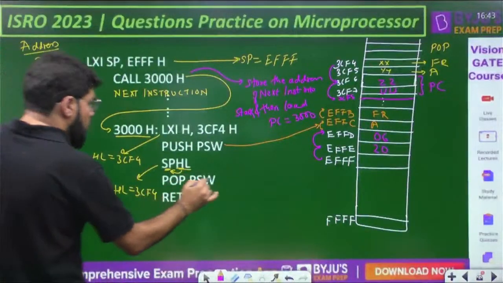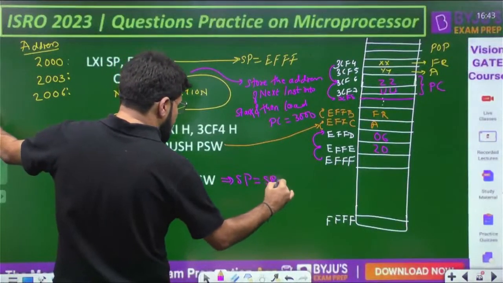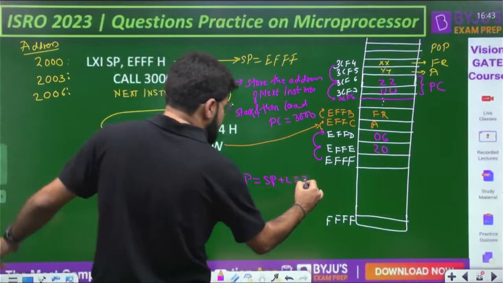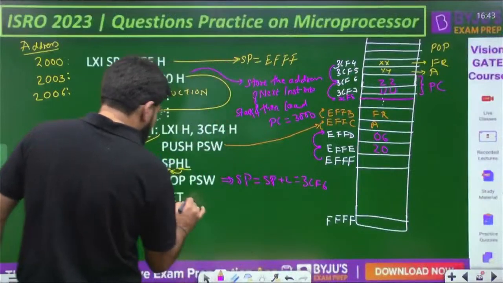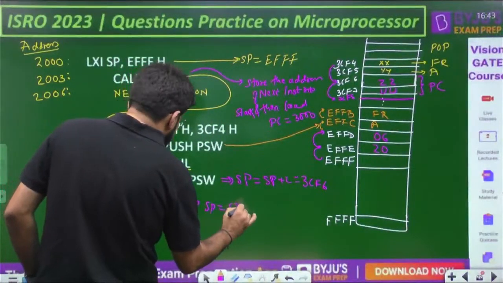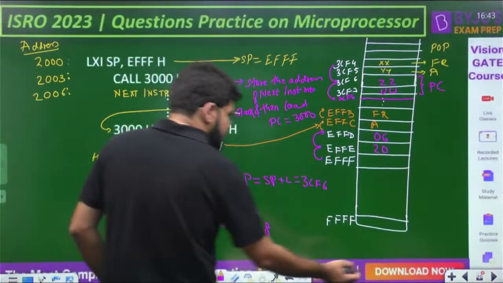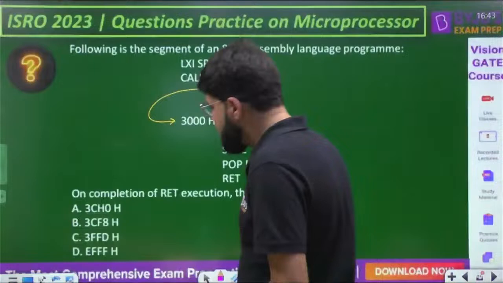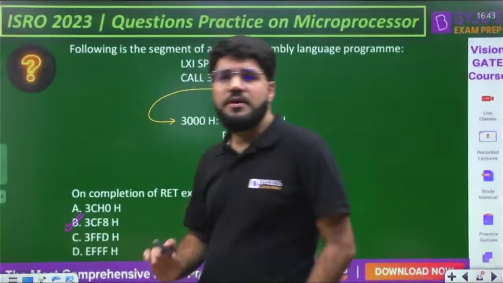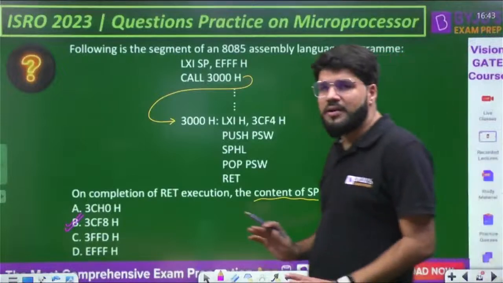So what happens here? The stack pointer is incremented by 2. Stack pointer plus 2, so that becomes 3CF6, and with return also the stack pointer is going to increment by 2, that is SP plus 2, and that becomes 3CF8. The answer is 3CF8, option number B. Correct answer is 3CF8, and that is why they only ask the contents of the stack pointer.